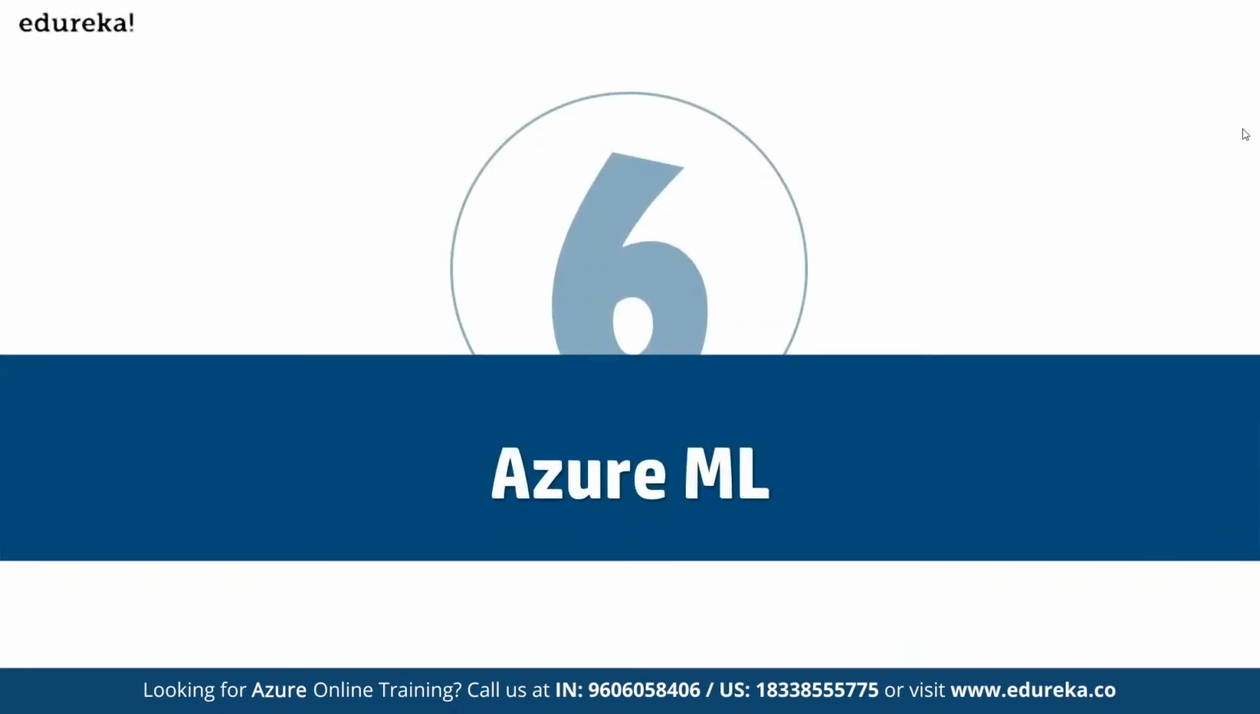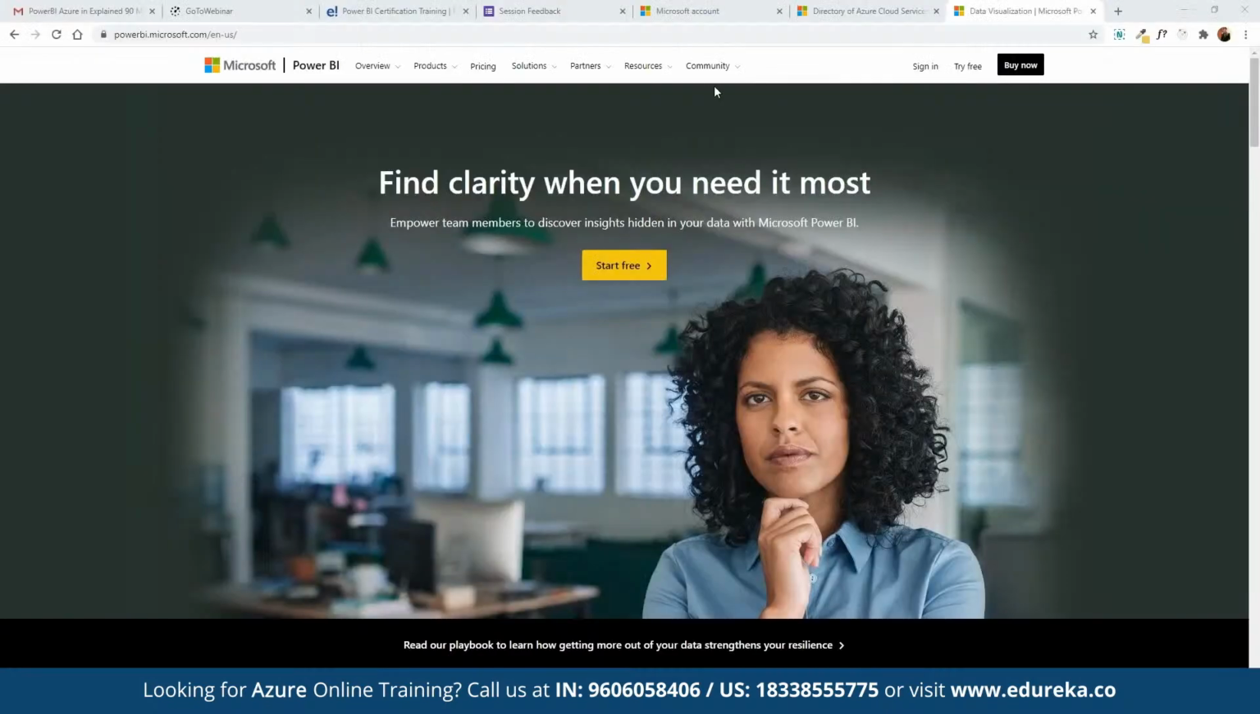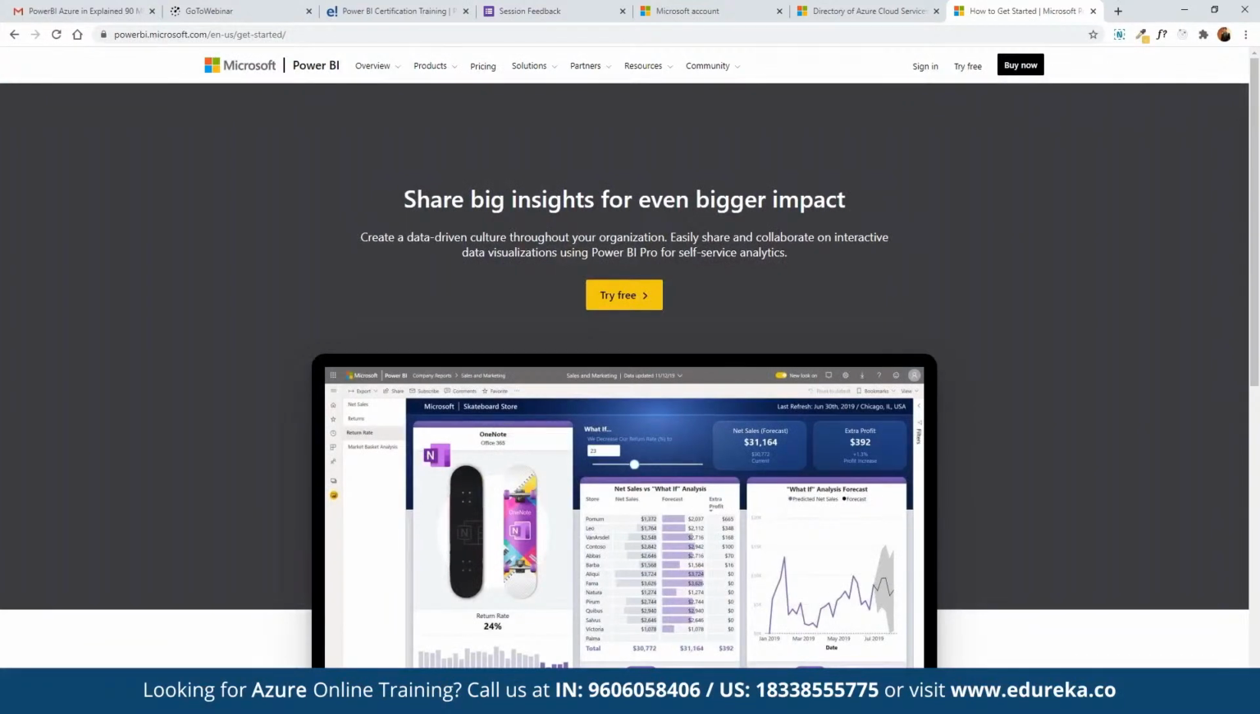All right, so before we jump into Azure ML, let's see how we can work with Power BI individually so that we have a complete understanding of Power BI first. Power BI is offered as a free tool for individual users. So we can download the community version of Power BI that we can use for free. We can refer to this link here, powerbi.microsoft.com, and here we can click on start for free, where we have to enter our own details.